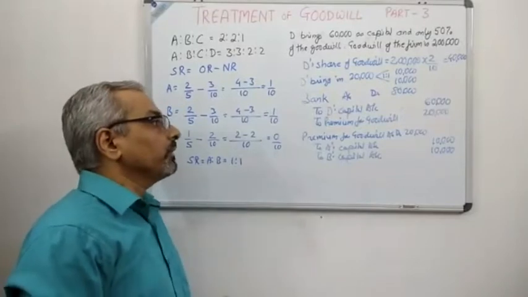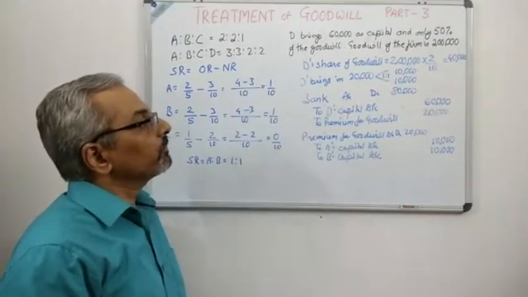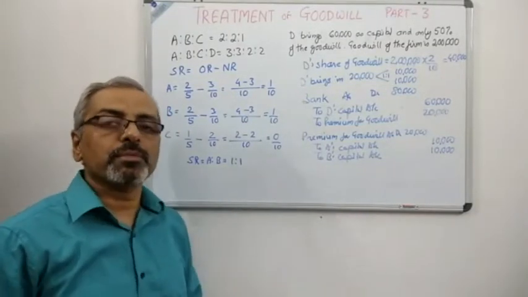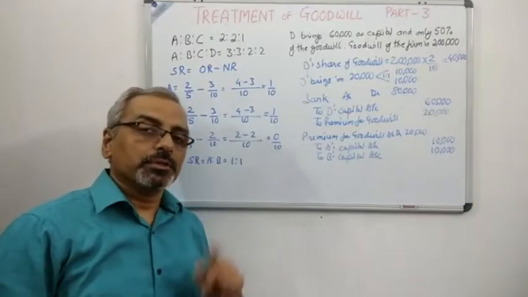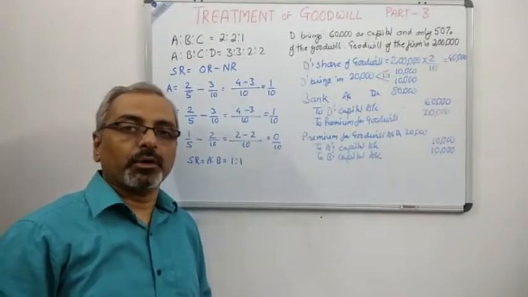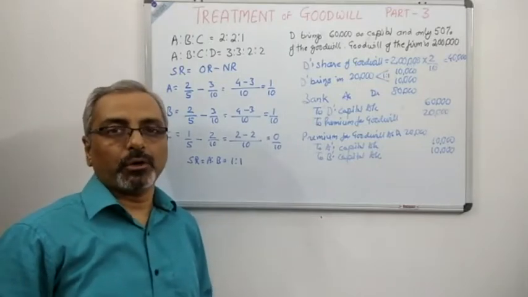Now we have dealt with the premium for goodwill which has been brought in. We also know that half of the goodwill, 20,000, has not been brought in, and if you have watched my previous video, we have said that when the goodwill is not brought in by the new partner, his current account will be debited and the sacrificing partners' capital accounts will be credited.